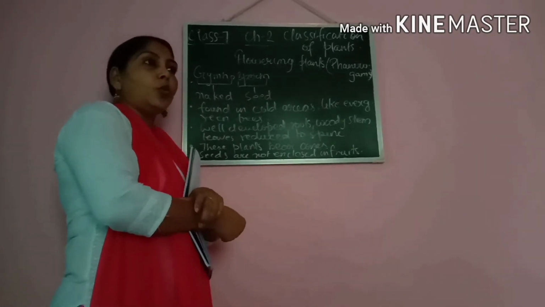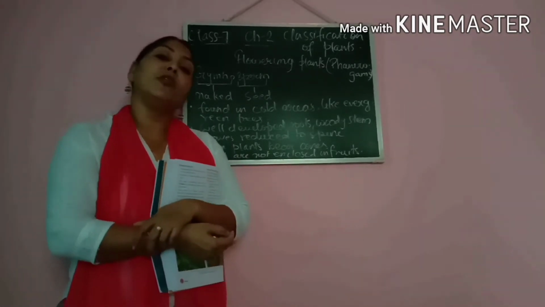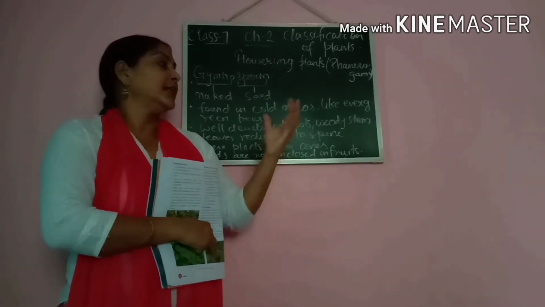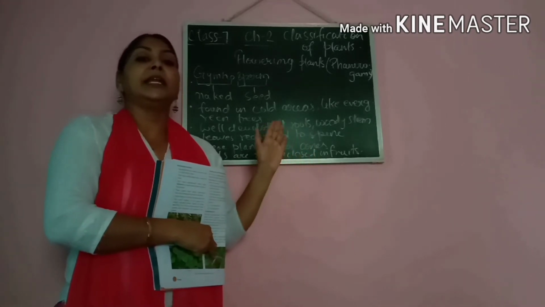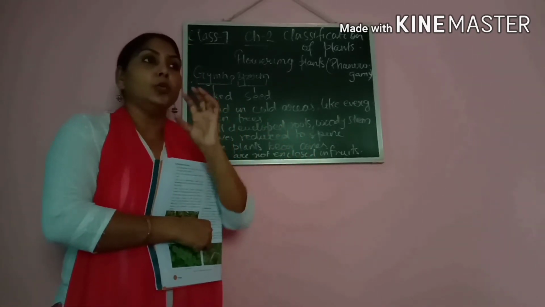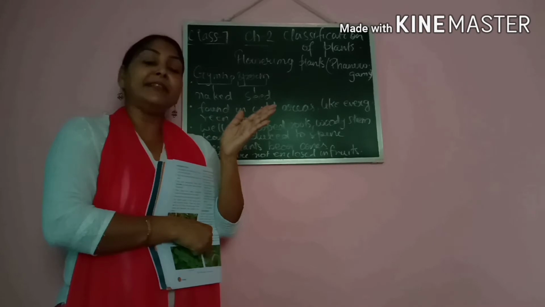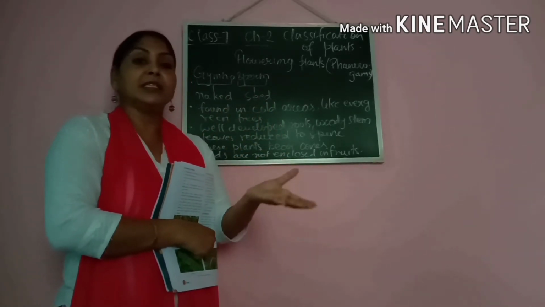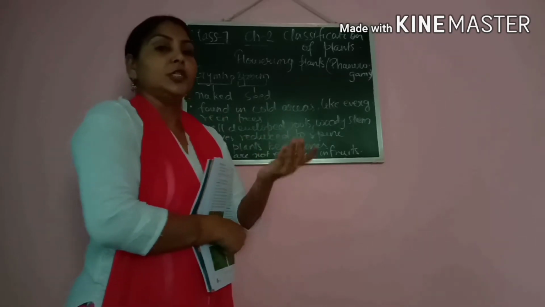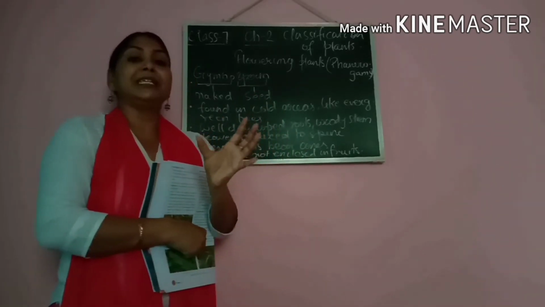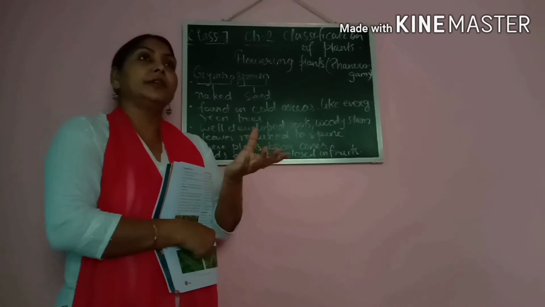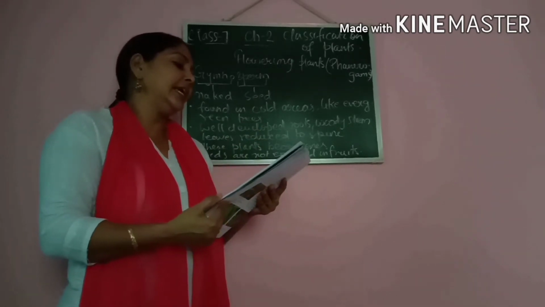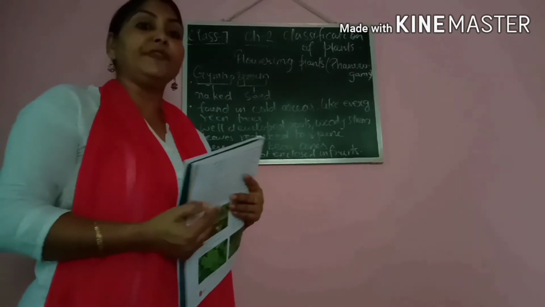Now, what are cones? Cones are actually the reproductive part of these plants, gymnosperm. When reproduction takes place, these plants reproduce through the cones. Cones bear the male and female parts. Some cones are male and some are female. So these cones take part in the reproduction, and you will get to see these cones basically in the conifer trees.